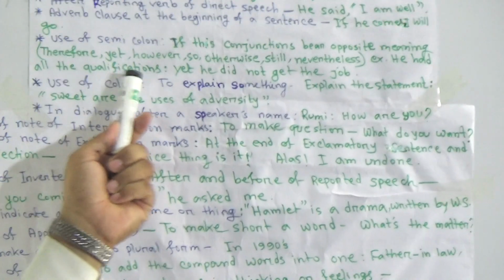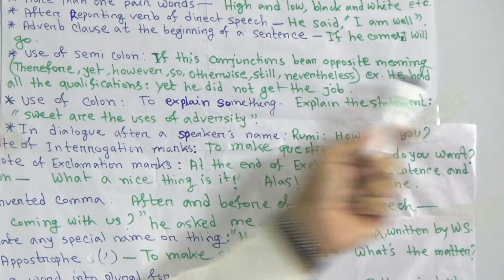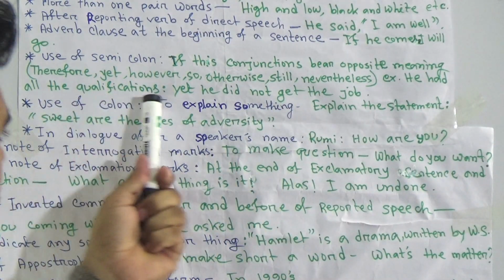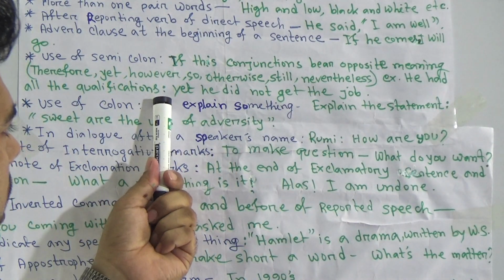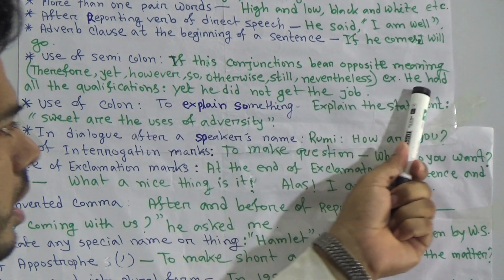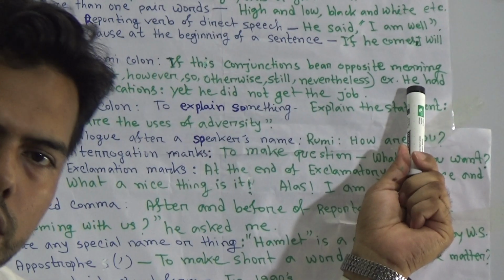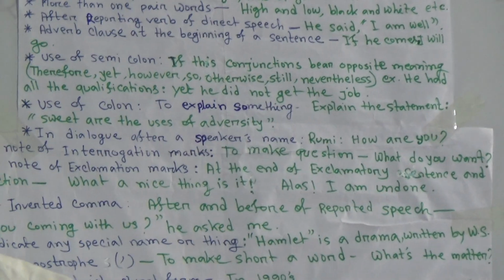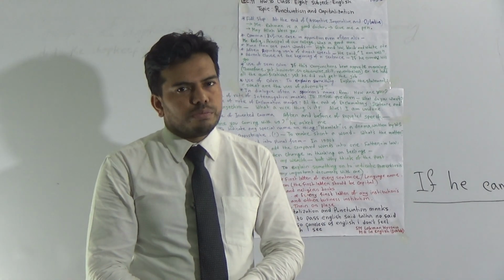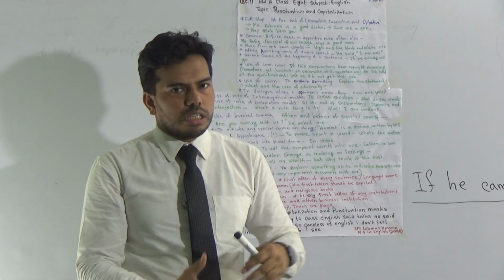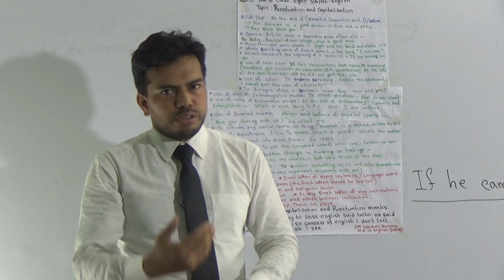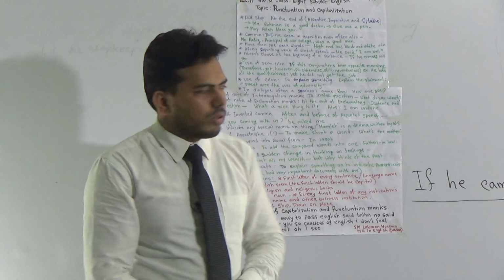Here is the example: he had all the qualifications; yet he didn't get the job. Here the first part bears positive meaning, having all qualifications. Having all qualifications, he didn't get a job. So the first part of the sentence bears positive meaning and the last part of the sentence bears negative meaning. Between this we must use semicolon.